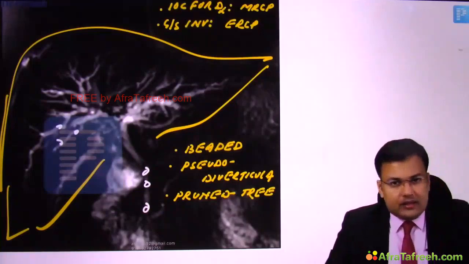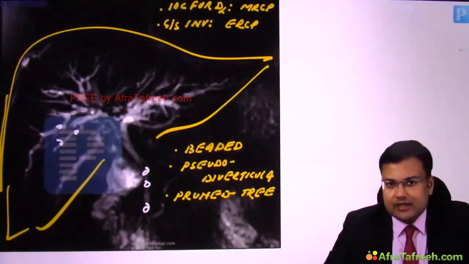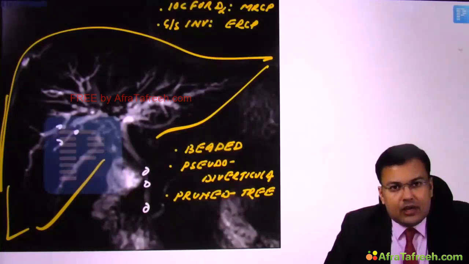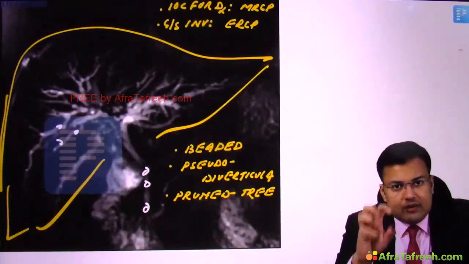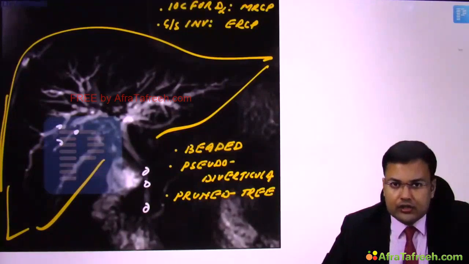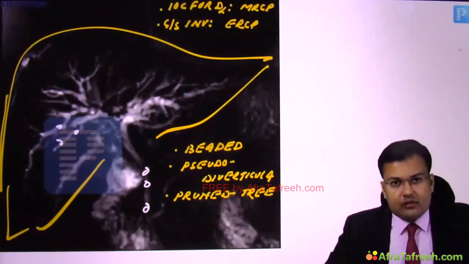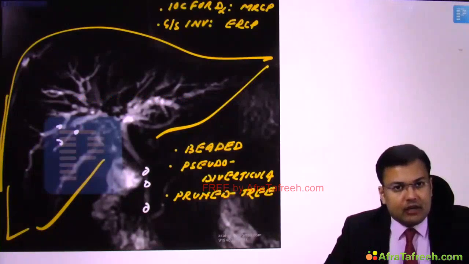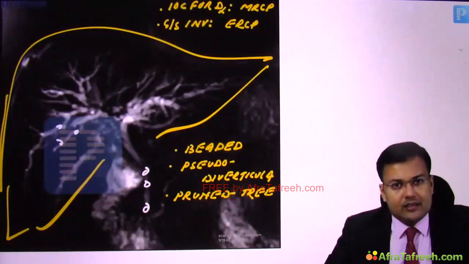Right? Since the intrahepatic bile duct is also involved here, obviously the treatment of choice is liver transplantation. But in many patients, what? They are waiting for liver transplantation because the donor is not available. So if the donor is not available, to control inflammation we give high dose ursodeoxycholic acid, UDCA. And since these patients have itching also, pruritus, to take care of pruritus we give cholestyramine, which is a bile acid sequestrant, right?